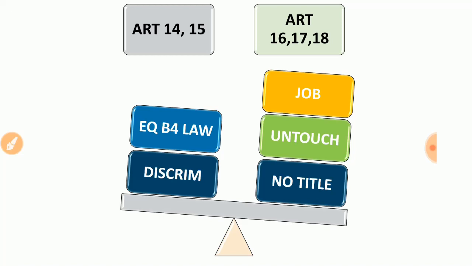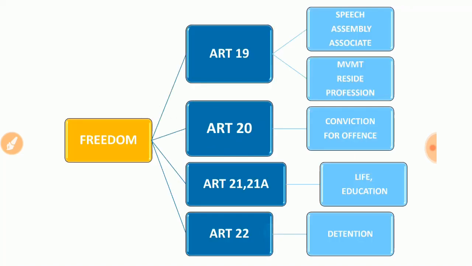So go through it and learn it by heart one by one. And the next one is right to freedom. Right to freedom is from Article 19 to Article 22. Article 19 is the right to freedom of speech, the right to freedom of assembly and the right to freedom of association. So see the point. Speech, assembly and association, that definitely leads you to the trade union basics. You see that trade unions definitely have the right to speech, assembly and association, right?